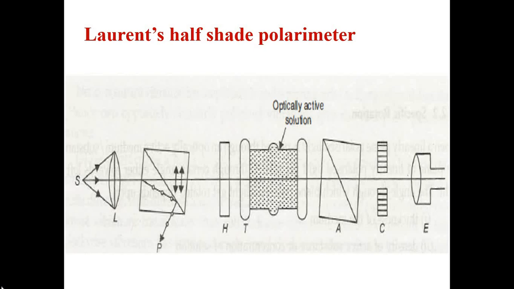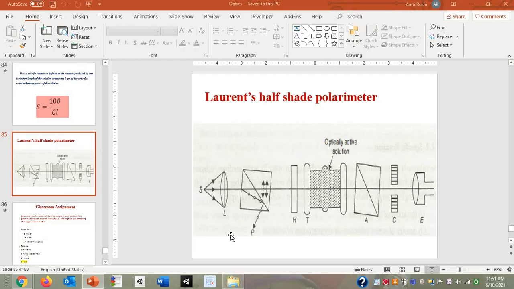Circular scale. Next to that, E is provided, that is E stands for telescope. As we have already used the letter T for tube, so here the telescope is mentioned with the letter E. So in front of E you have to write telescope. E stands for telescope. Okay, so this is the construction diagram of the polarimeter.